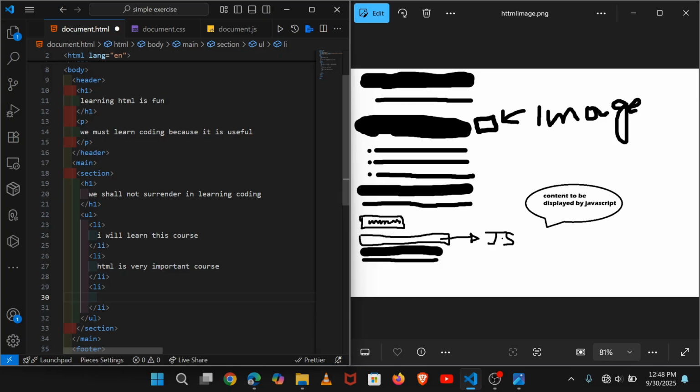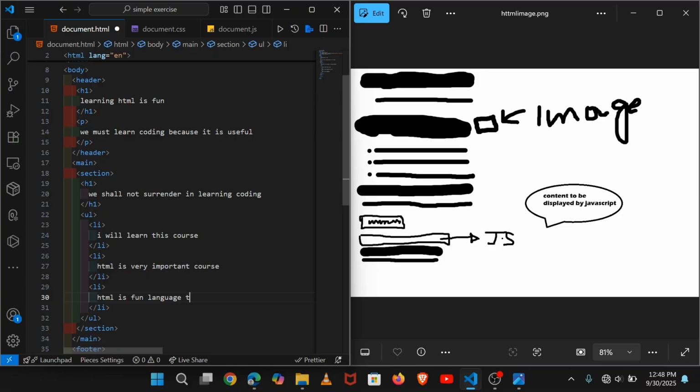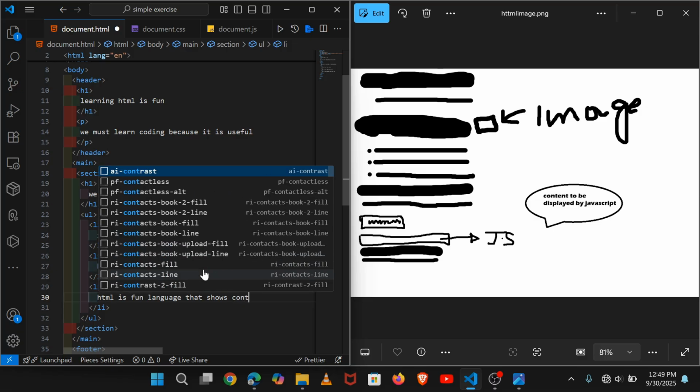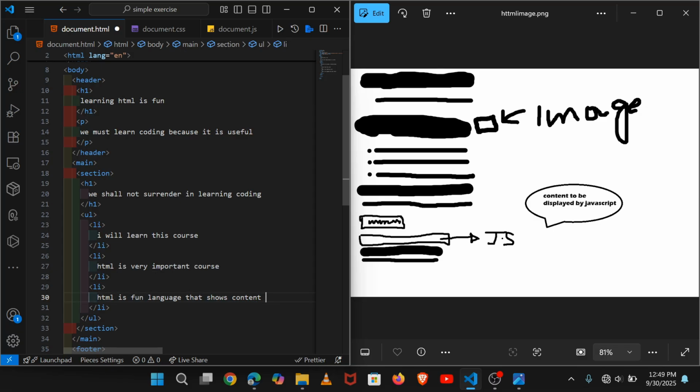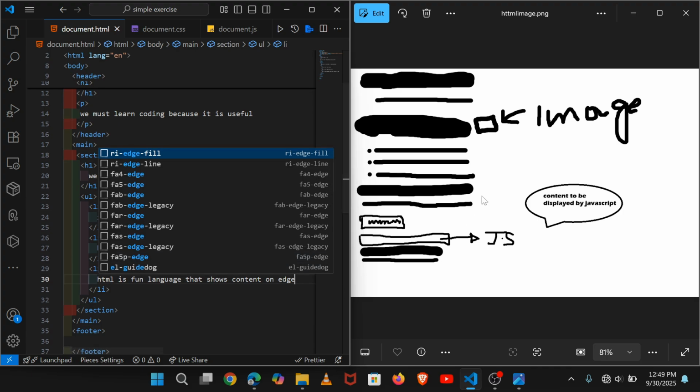So you come here and again say HTML is a fun language that shows content on the browser. Let's say on Edge, for example. So you can see now you have already finished this second part.